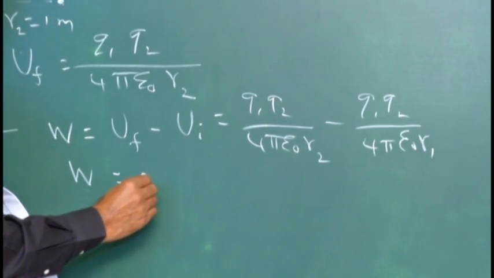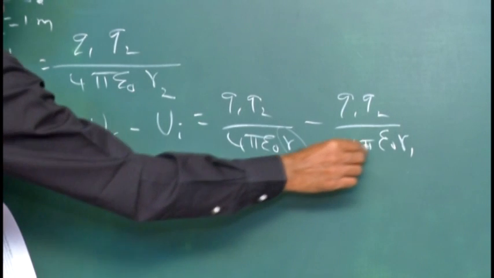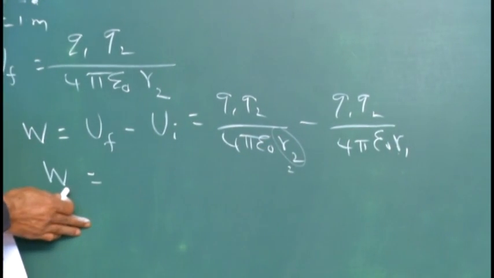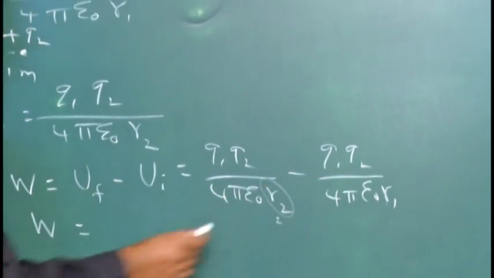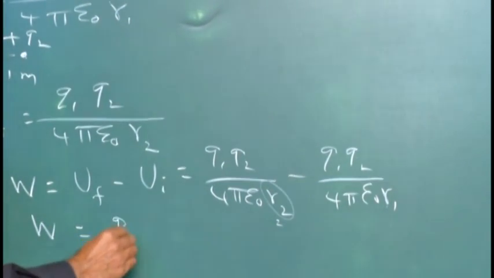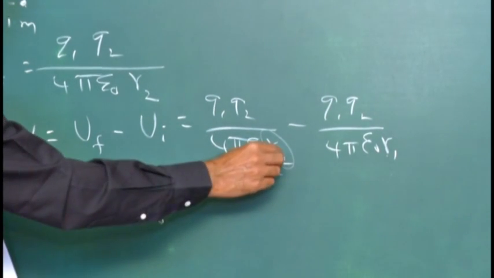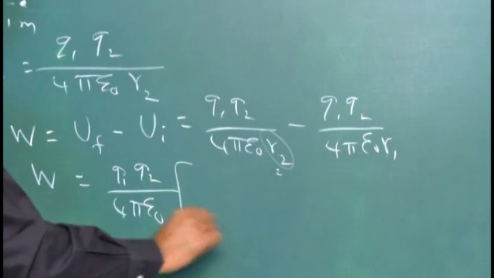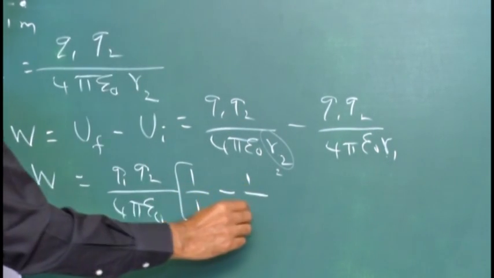Taking the common terms, instead of R2 substitute 1 meter, and for R1 it is 2 meter. So Q1 Q2 by 4 pi epsilon naught, here R2 is 1 meter, 1 by 1 minus 1 by R1, which is 2 meter.